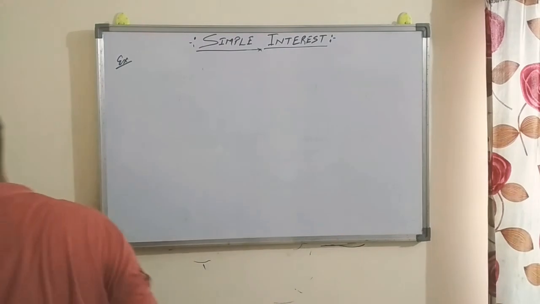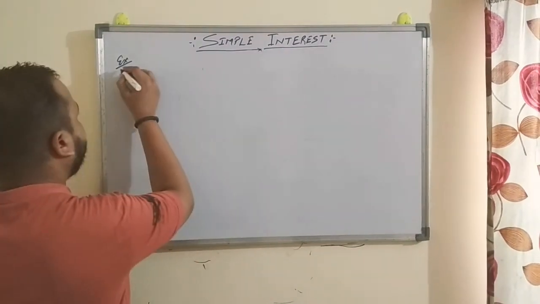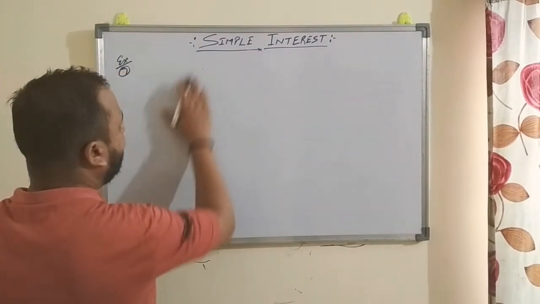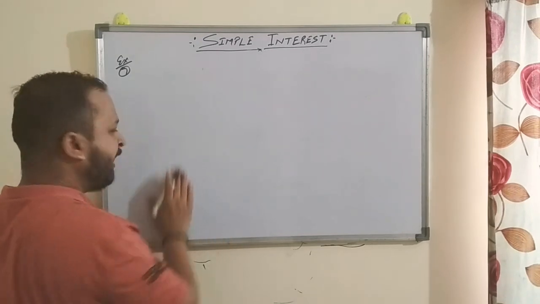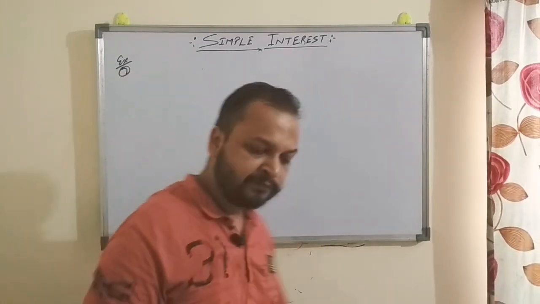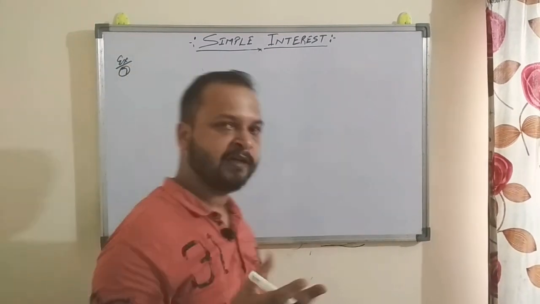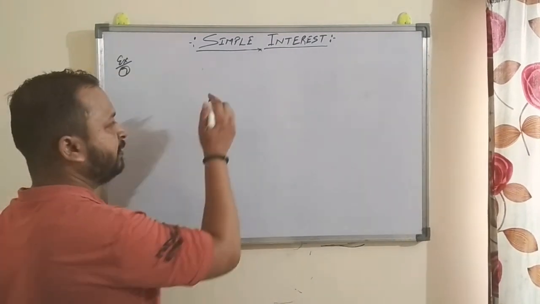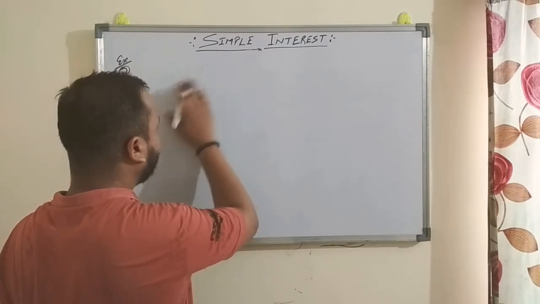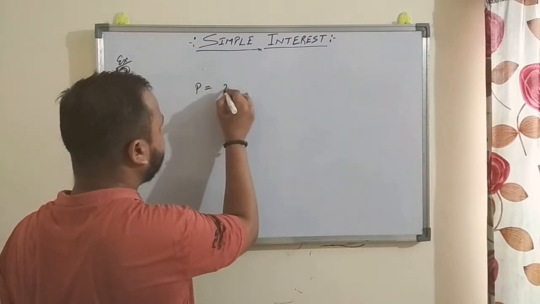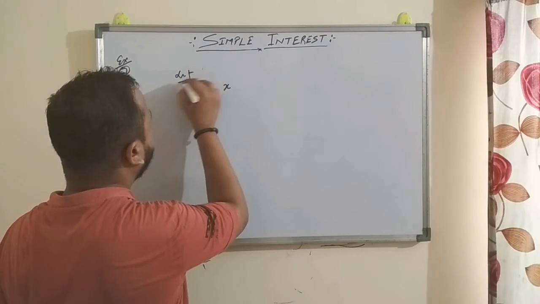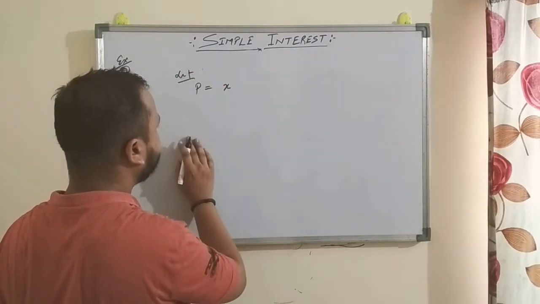So example number 7 is asking at what rate percent per annum a sum will triple itself, means it becomes 3 times. So suppose the principal is x, right?